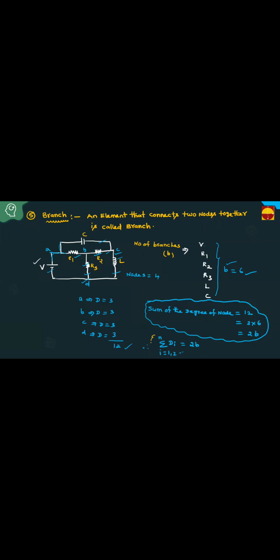You have to add all the sum of the degree of nodes, that is equal to 2 times of the branches. Yeah, this observation is important that you have to pass. This is about what is the branch.